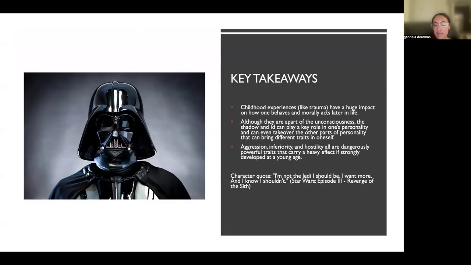Spoiler alert, Anakin eventually becomes Darth Vader. The infamous Darth Vader is what Anakin became after he was fully overtaken by the dark side. And at the bottom, we see a very powerful quote of Anakin right before he became Darth Vader from the movie.